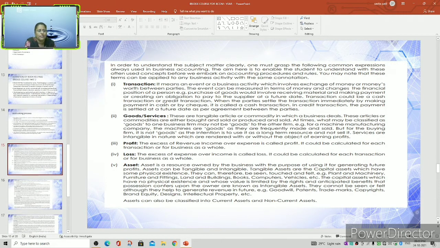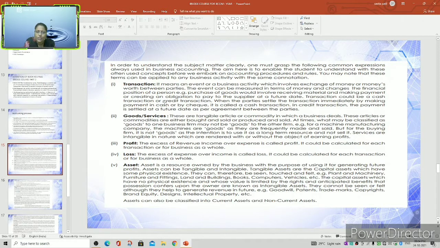Now let us see what a transaction is. Already we know that a transaction is a transfer of money or money's worth. Let us see in detail. It means an event or a business activity which involves exchange of money or money's worth between parties. There should be an exchange of money or money's worth between the different parties. The event can be measured in terms of money and changes the financial position of a person. For example, purchase of goods would involve receiving material and making payment or creating an obligation to pay the supplier at a future date.